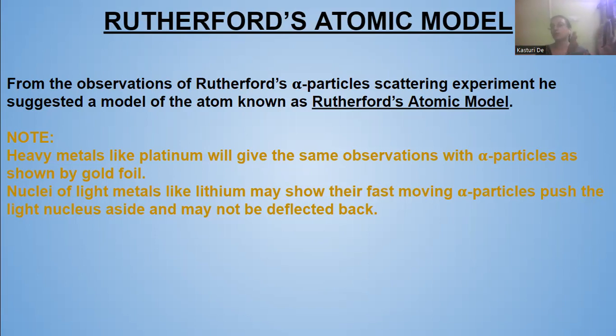So they will push the nucleus to one side and pass through the atom without deflecting back. So this happens in the case of only light metals. But in heavy metals, the alpha particles will show the same character as they have shown in the gold foil.